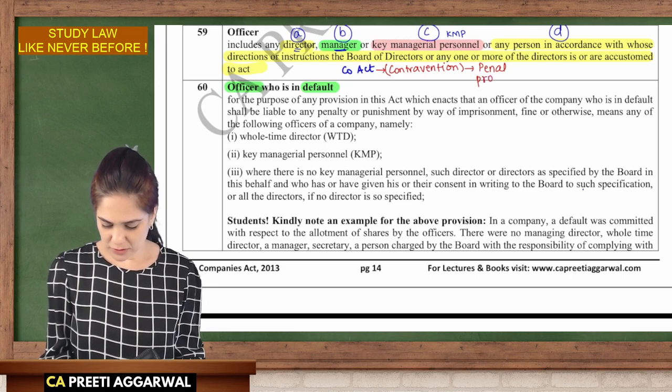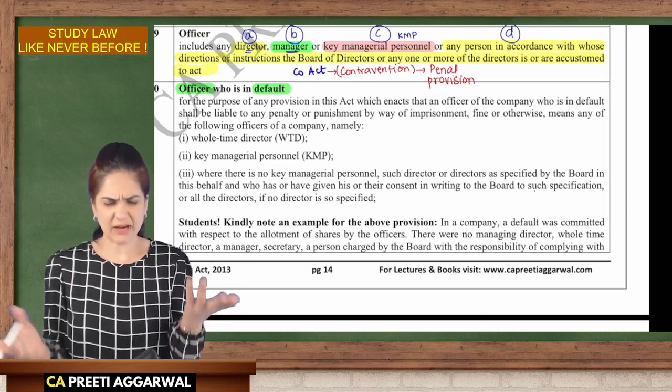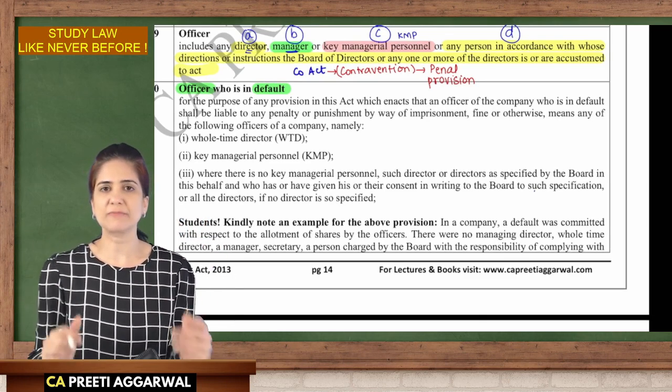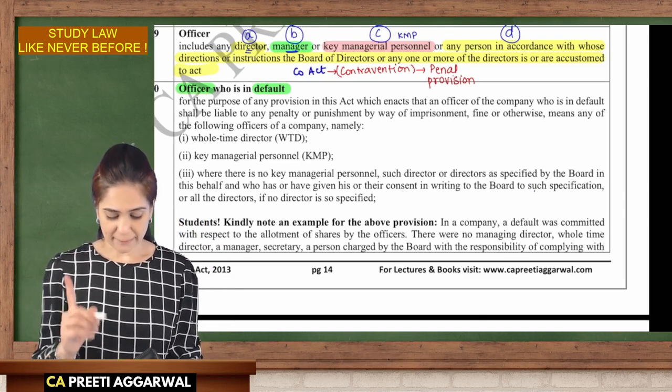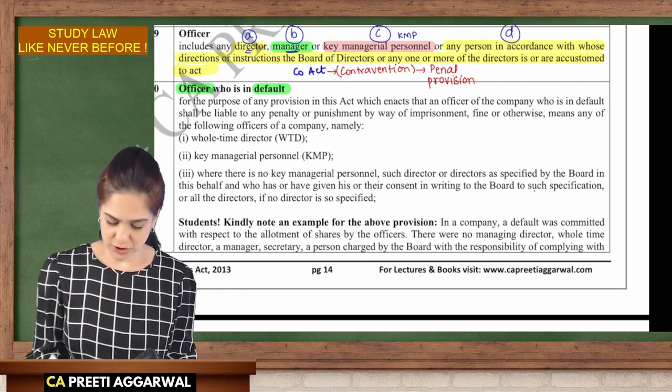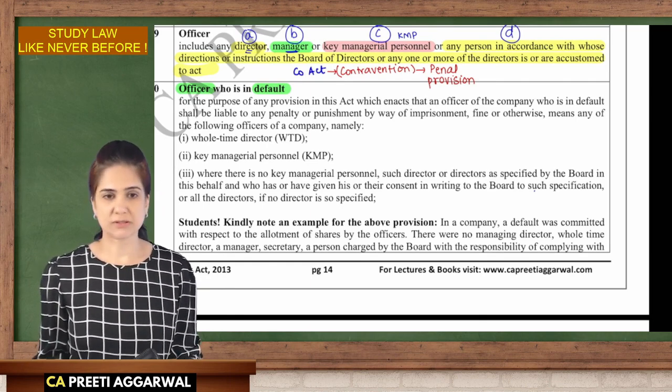Penalty will be imposed. See, we want to punish people who are not following the act. Otherwise, people will act in the way they want. What is the use of making a law then? The Companies Act says that in case of contravention, penal provisions will apply.